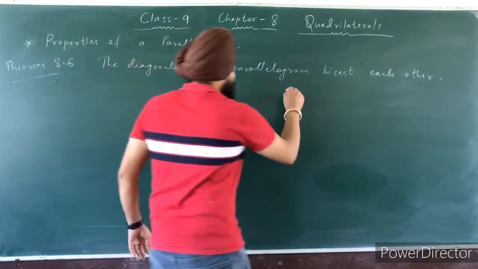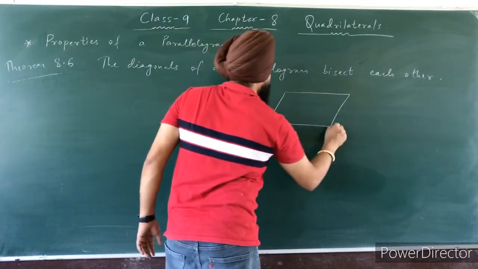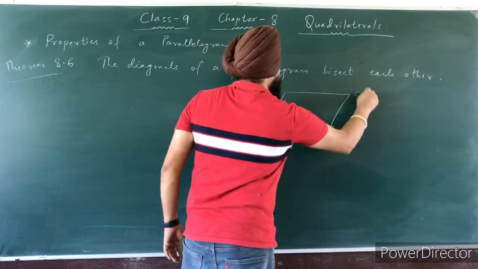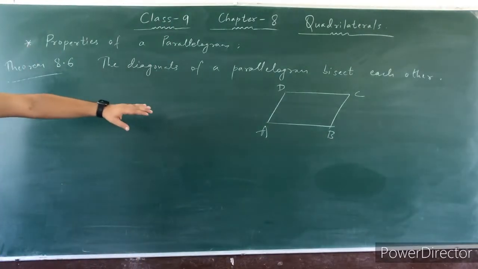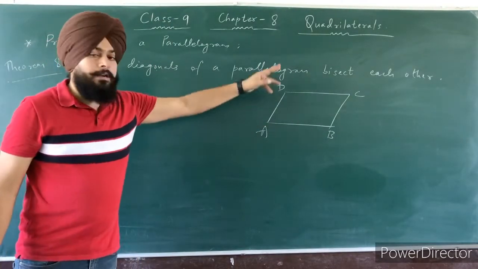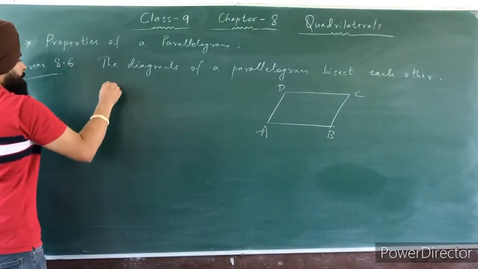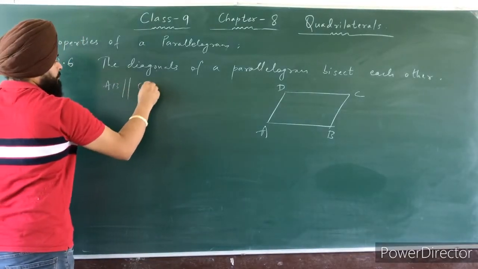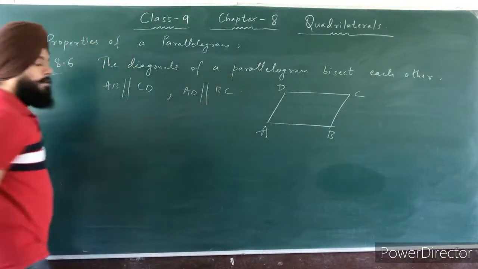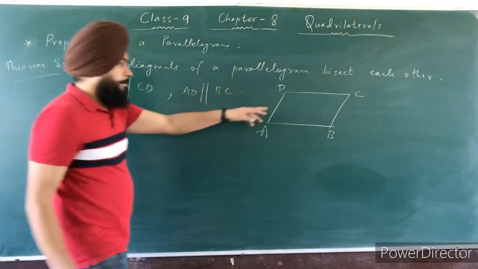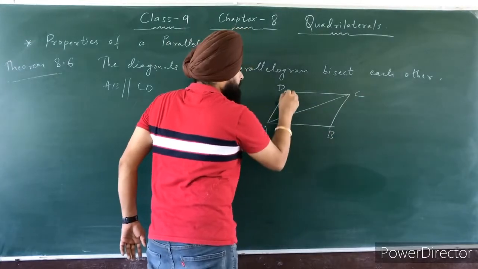So first you can draw any parallelogram and name it A, B, C, D. So ABCD is a given parallelogram in which AB parallel to CD and AD parallel to BC. Clear? Now you can join its diagonals.